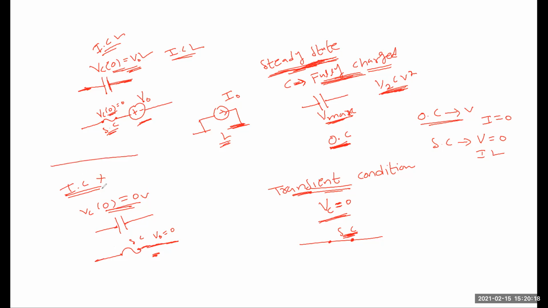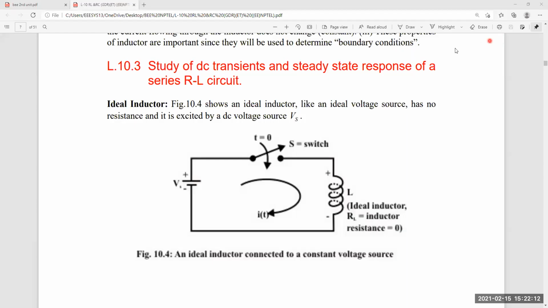Circuit behavior, if initial conditions do not exist, under that case the capacitor will be acting as a short circuit. Here the capacitor acts as a short circuit with voltage. Initially some amount of voltage V0 is present, that's why it acts as a source. Similarly, same as the previous case, the inductor acts as a source. Based on this concept, you can easily understand the concept of series RL and RC circuits. It's clear, series RL and RC circuit.